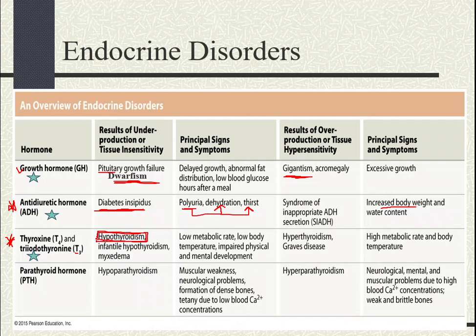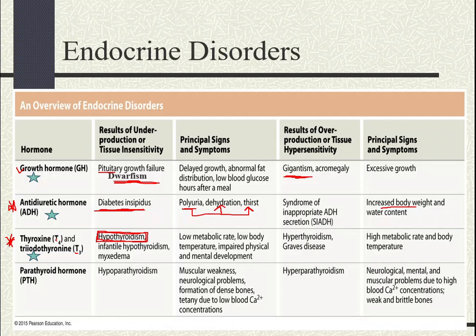Hypothyroidism is commonly caused by an iodine deficiency or an autoimmune condition. So remember, iodine is necessary. It is required to produce T3 and T4. Okay? And here is another problem.